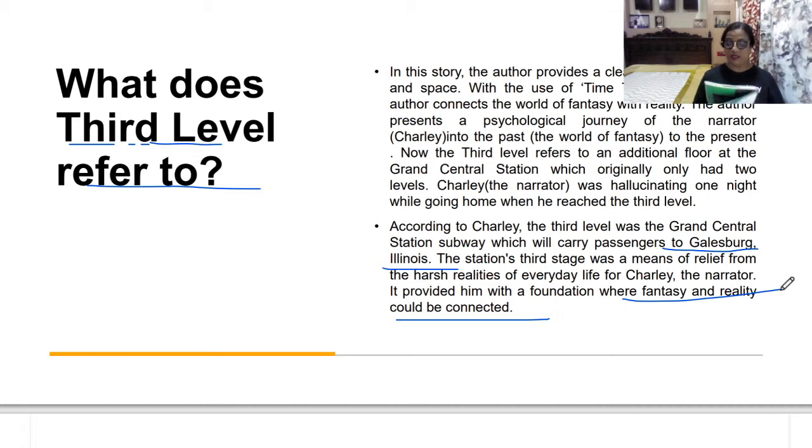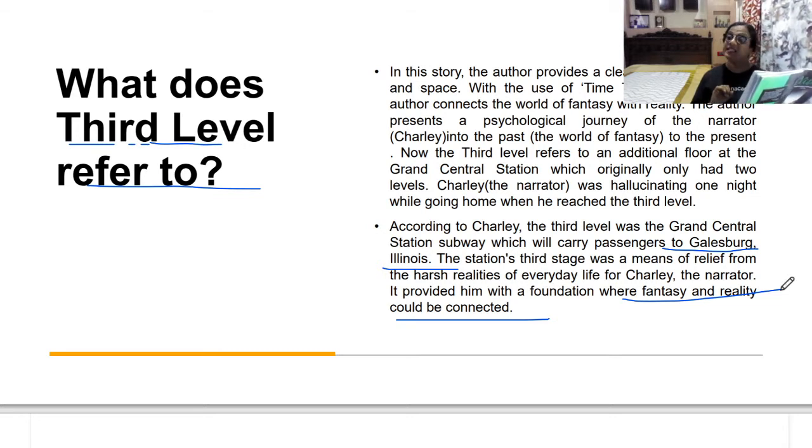Now you see the story, as it presents the third level: The presidents of the New York Central and the New York, New Haven, and Hartford railroads will swear on a stack of timetables that there are only two. What are only two? Only two levels of platforms. But I say there are three. Who is this I? I is Charlie, the narrator. What he says is that there are three levels, because I have been on the third level of the Grand Central Station.